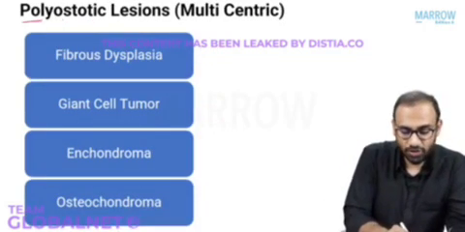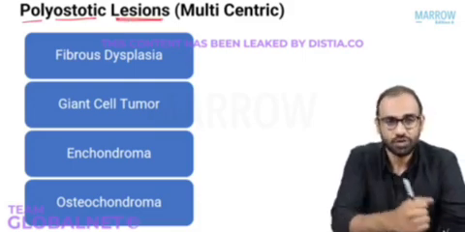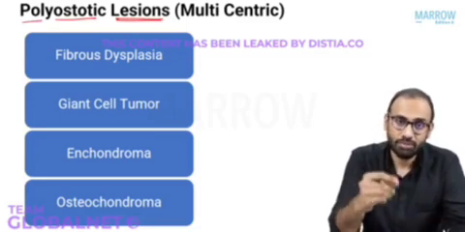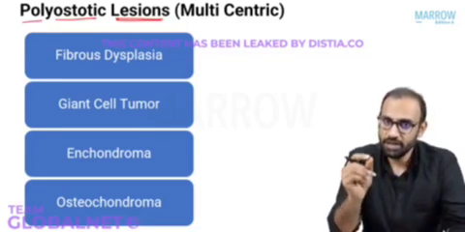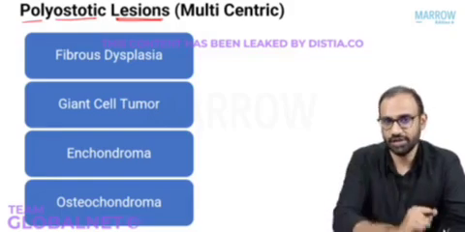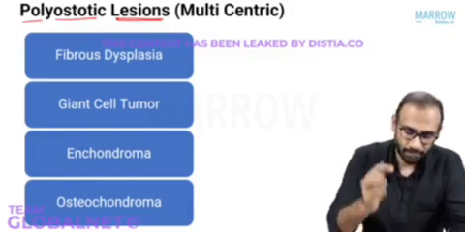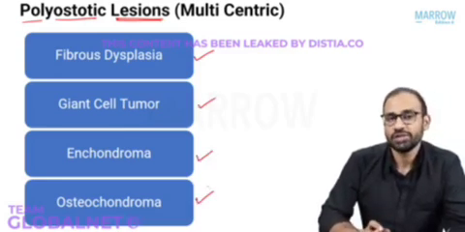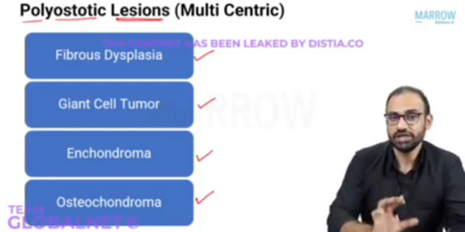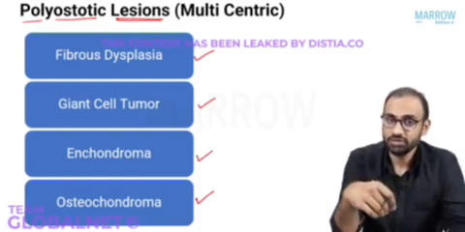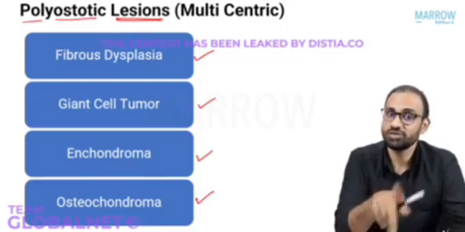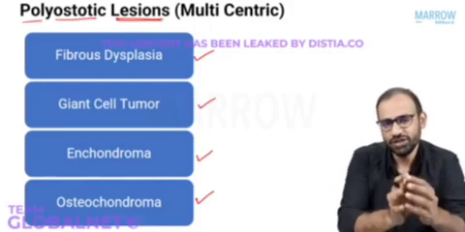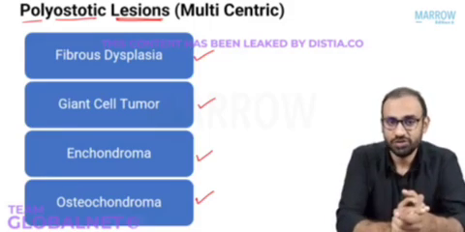Next, polyostotic lesions. What are polyostotic lesions? Lesions that occur in multiple bones or in multiple parts of the same bone. These are multicentric lesions. So which lesions are polyostotic? Fibrous dysplasia is, giant cell tumor is, enchondroma is, osteochondroma is. So you need to know these as polyostotic lesions, meaning that if you diagnose a condition like this, you have to look at other places of the body also to find another lesion of a similar kind. So this basically gives you the general information that you need to know to answer MCQs in bone tumors.